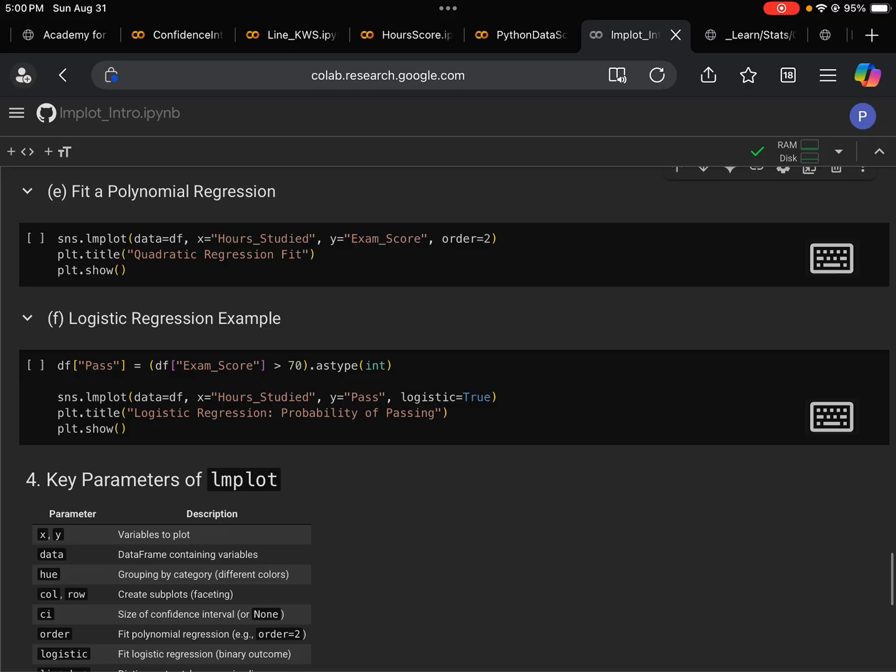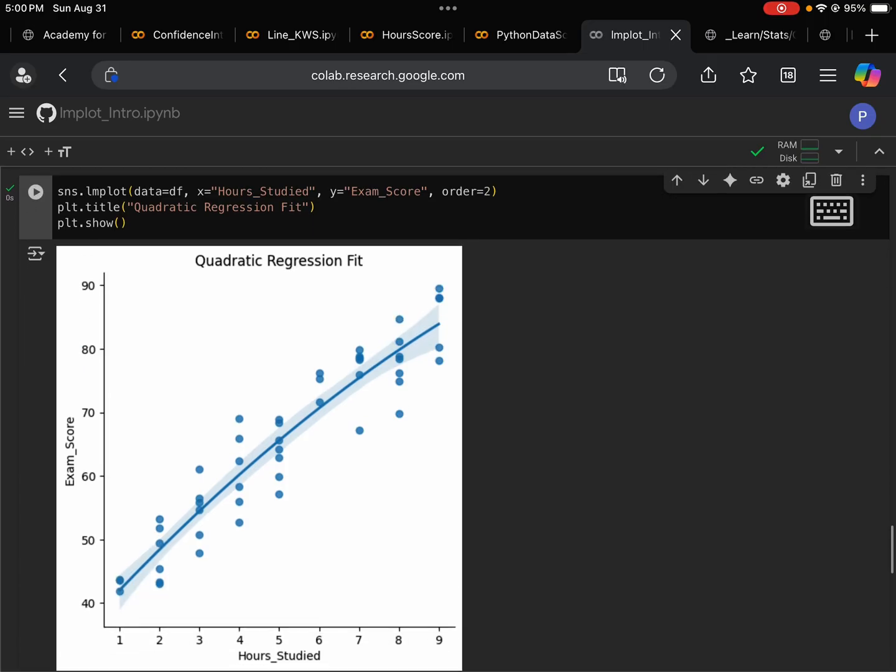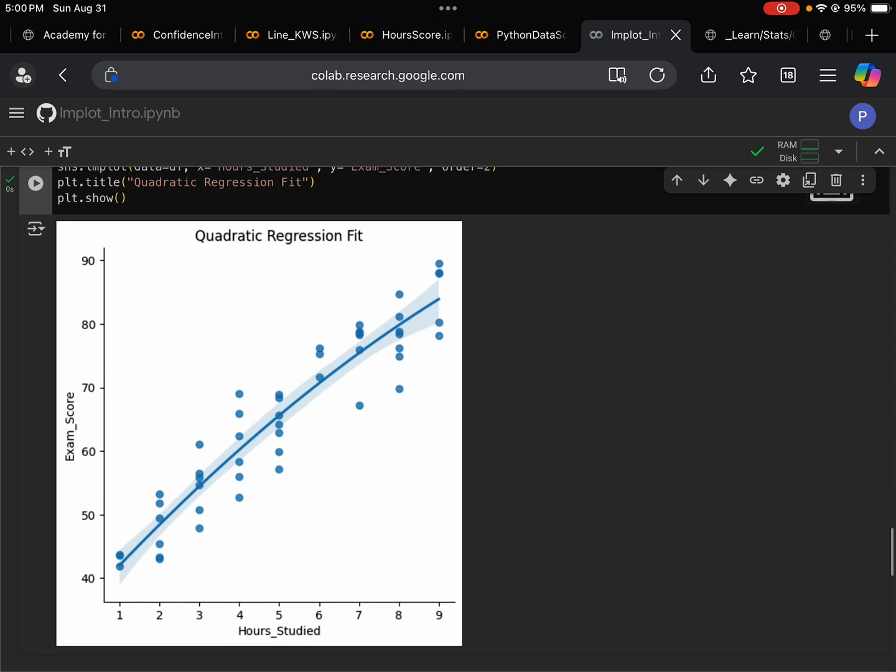Next, we can fit a polynomial regression. Sometimes the data, real life, is not that perfect, so we have to do more than linear regression. The way to do it is to specify order. Here we say order equals 2, which will give us a quadratic regression. So here we no longer have a line, we have a quadratic polynomial regression.